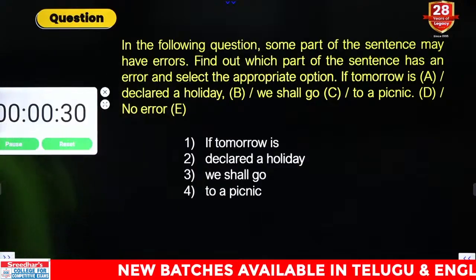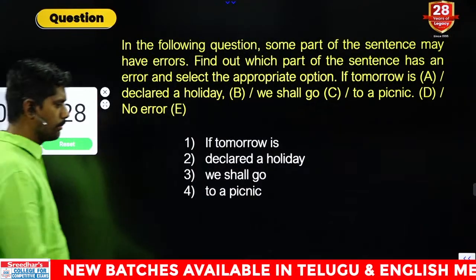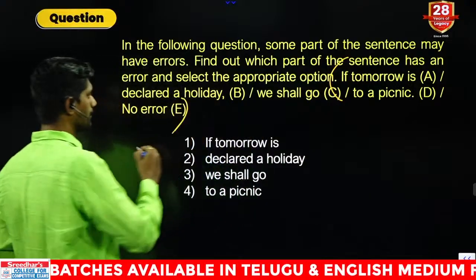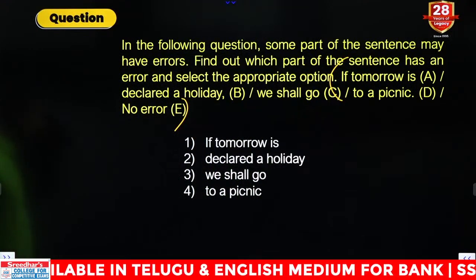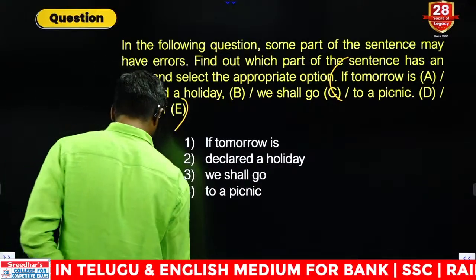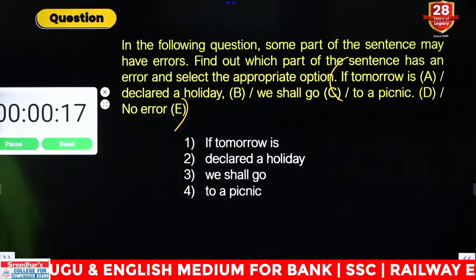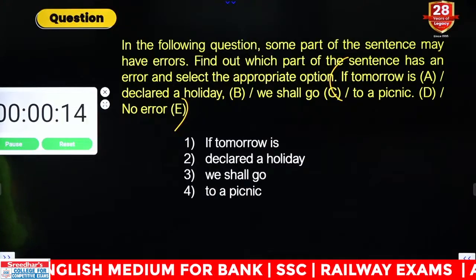Next question, error. Find out where is the grammatical error. The question starts from here. If tomorrow is declared a holiday, we shall go to a picnic. Where is the grammatical error? Please find out and tell me the answer quickly.